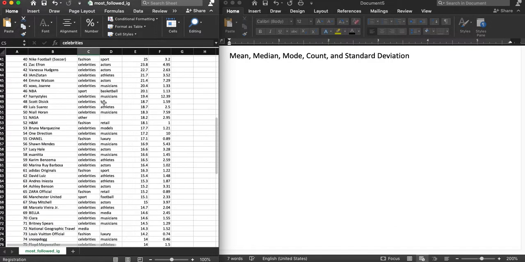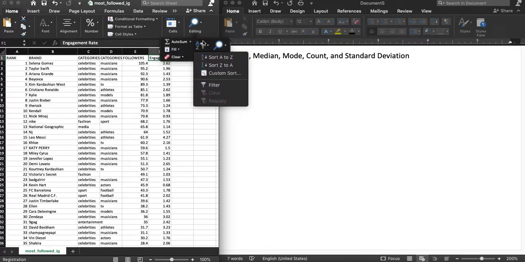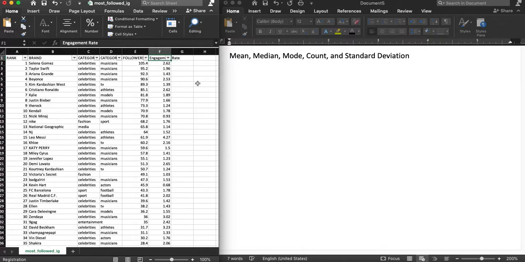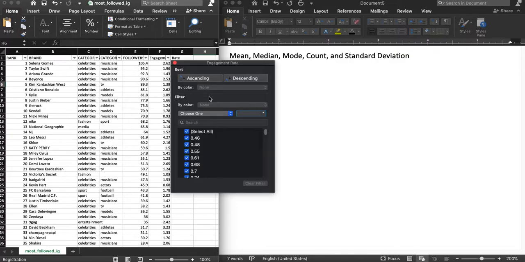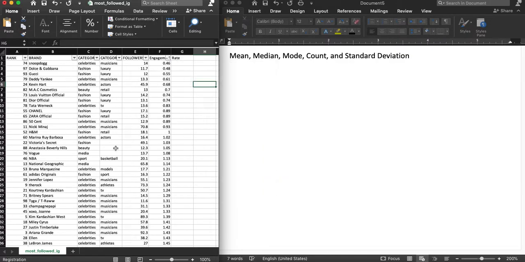So given this, we have a couple of things that we could do. Obviously, we can click here. Under editing, we can go to sort. I'm going to go ahead and add a filter. That gives me these little down arrows. I can hit that arrow, and I'll say sort ascending, and it has reorganized everything based on engagement rate.